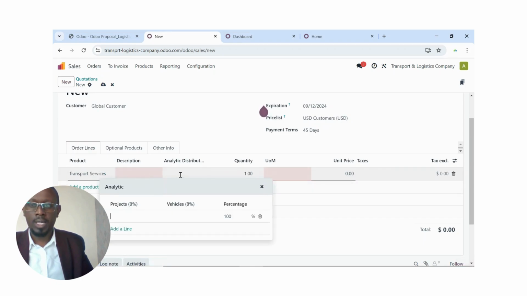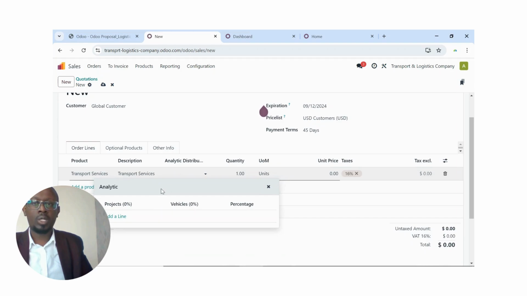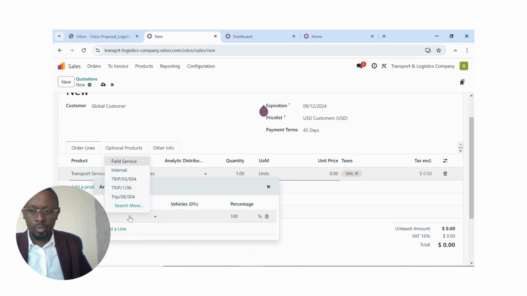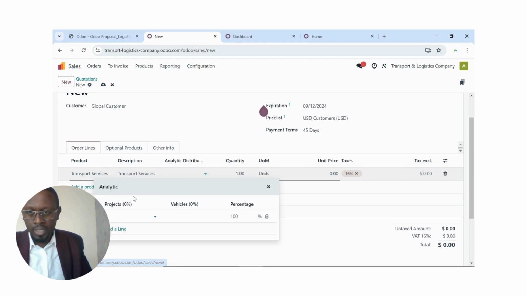And then here is where you define, you tag your project. So of course here you'll be knowing your trips. So of course you can have a very unique way so that when it's a certain month, when you just type in, it will just come up. Or you can even have the project with the name of the customer. So it's up to you. So let me pick that trip there.